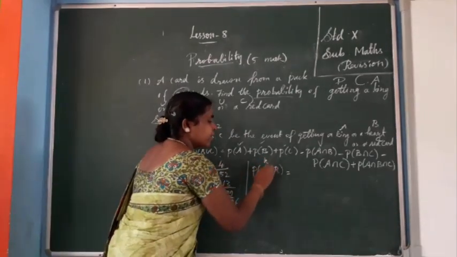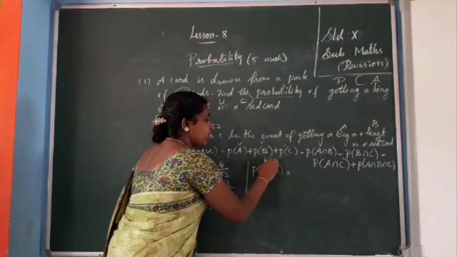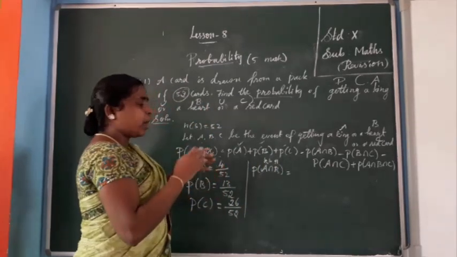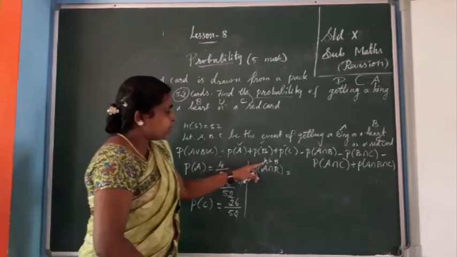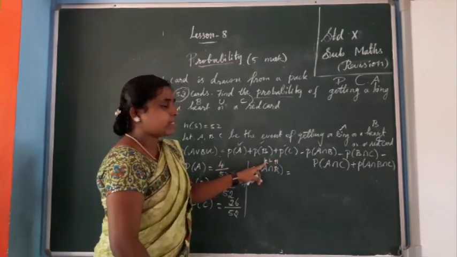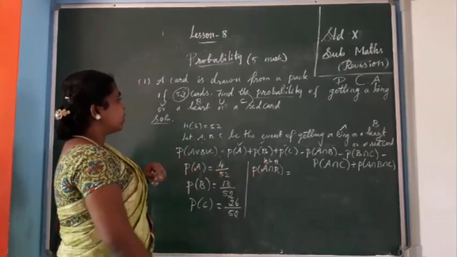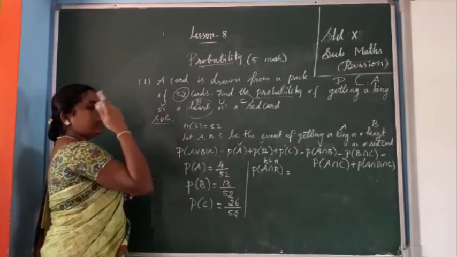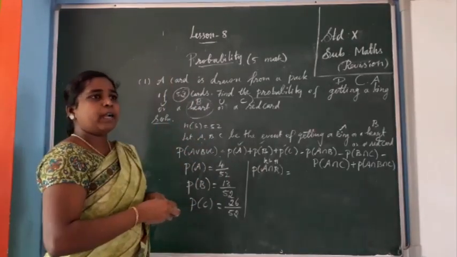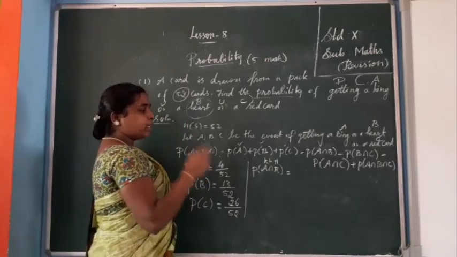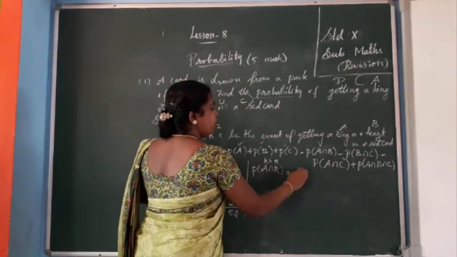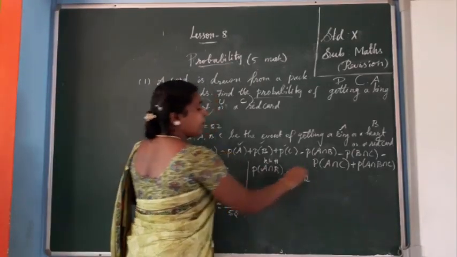A means king, isn't it? B means card. So king and card, both. What card you are taking, that is from card, it is king. So in cards, how many king cards? You think? Card is one type of card. In that type, only one card is king card. So 1 by 52. Okay, 1 by 52.